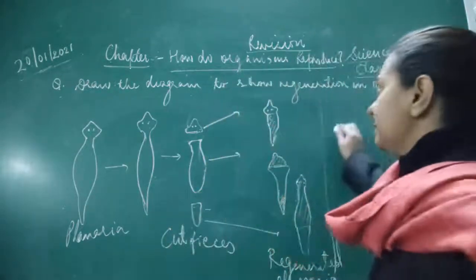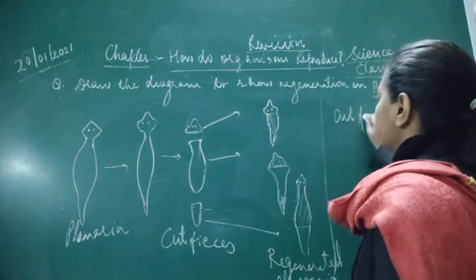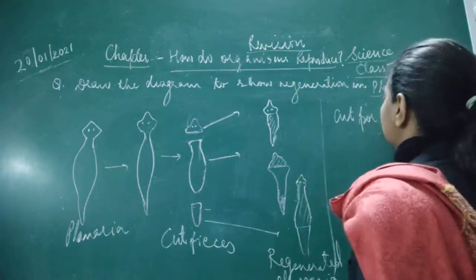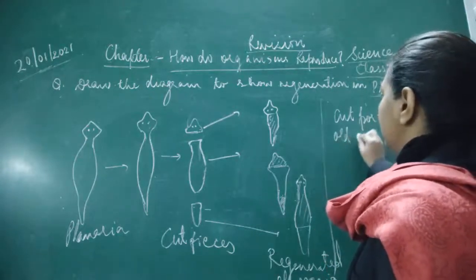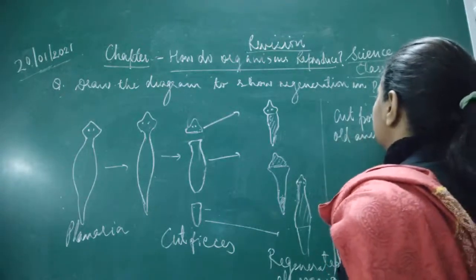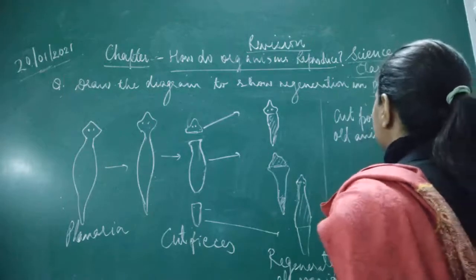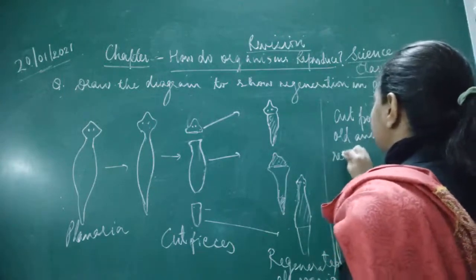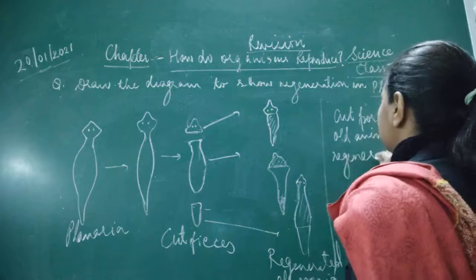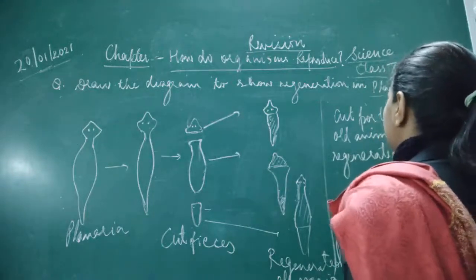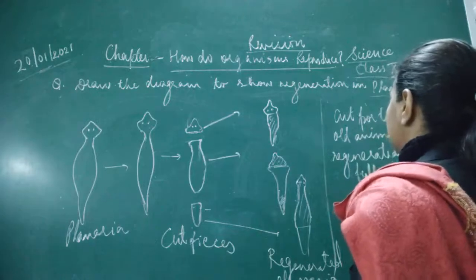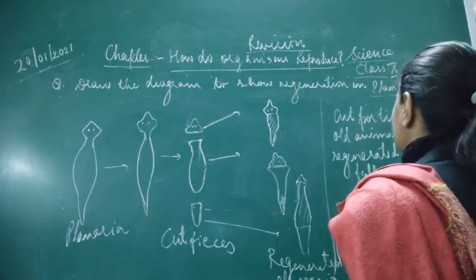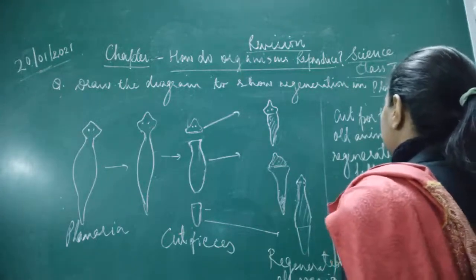Okay, so the cut pieces or portions of the old animal get regenerated into a fully grown animal.